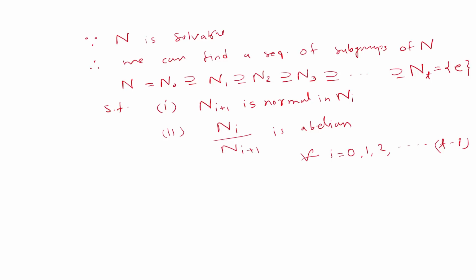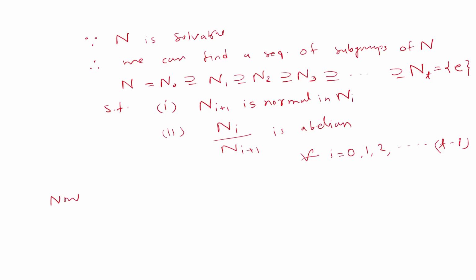So we must have this type of sequence of subgroups of N, in which every subgroup is normal in the previous one, and the corresponding quotient groups are abelian.